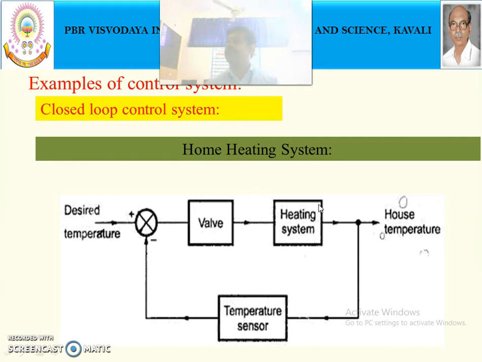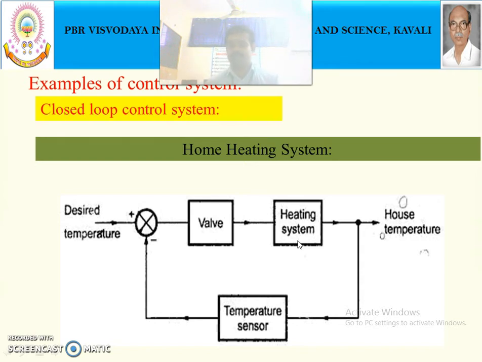So in that place we are wishing to maintain the temperature of the home at some 20 degrees centigrade. We are having a heater or heating system, and we will be using one temperature sensor.